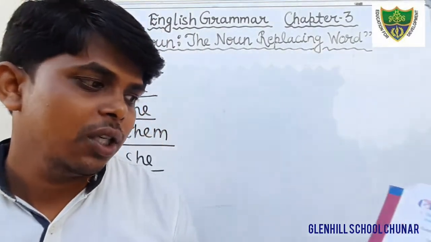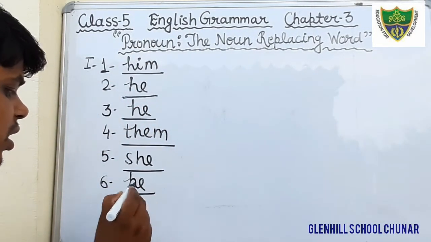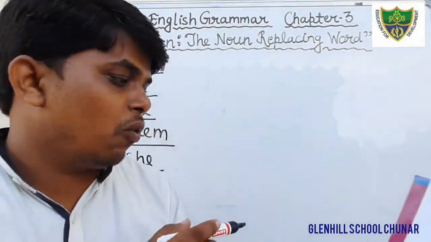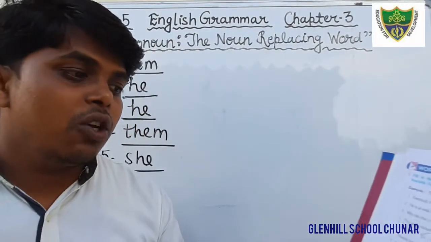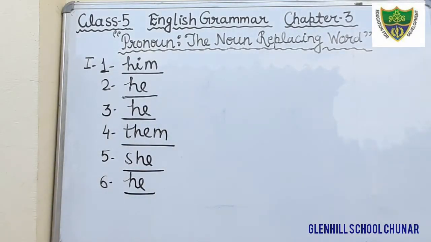He has gone. In the question number 6, you will fill the word he. And what would be the correct sentence? Nobody knows where he has gone.